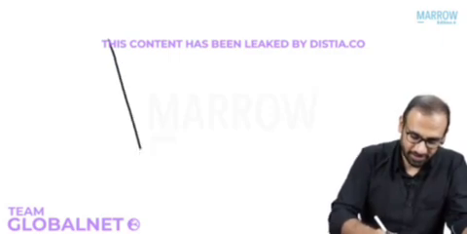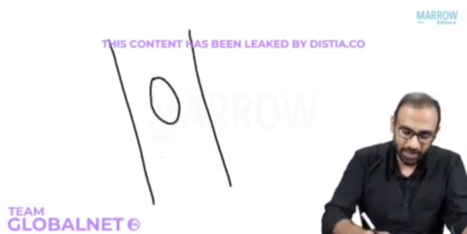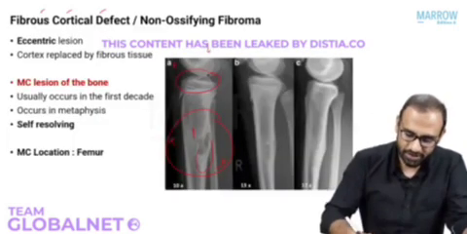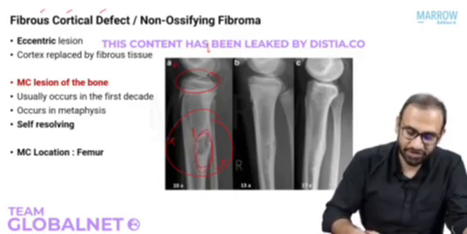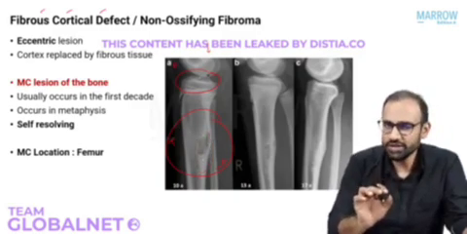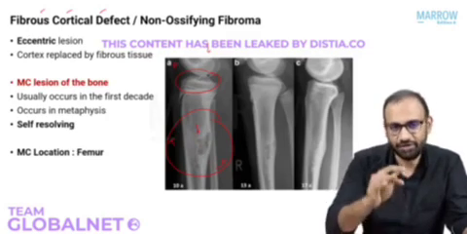Please understand what the words eccentric and centric mean. So this is the bone. If the lesion is in the center, you call it centric, obviously, and if the lesion is in the periphery, what do you call it? Eccentric. Can you appreciate this? There is an eccentric lesion in the cortex. And how does it appear on X-ray? Is it lucent or dense? Obviously, it is lucent. So what is it? It's basically a fibrous cortical defect.